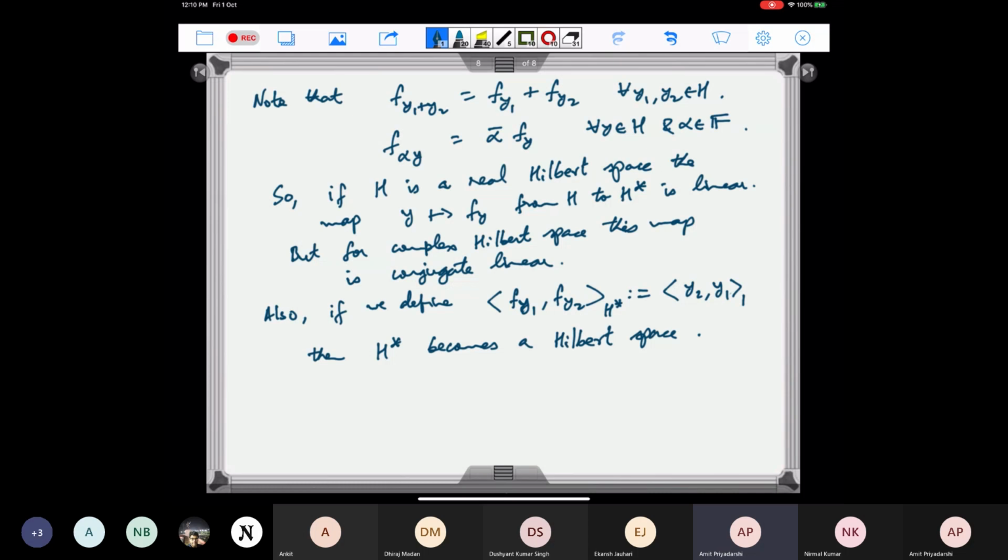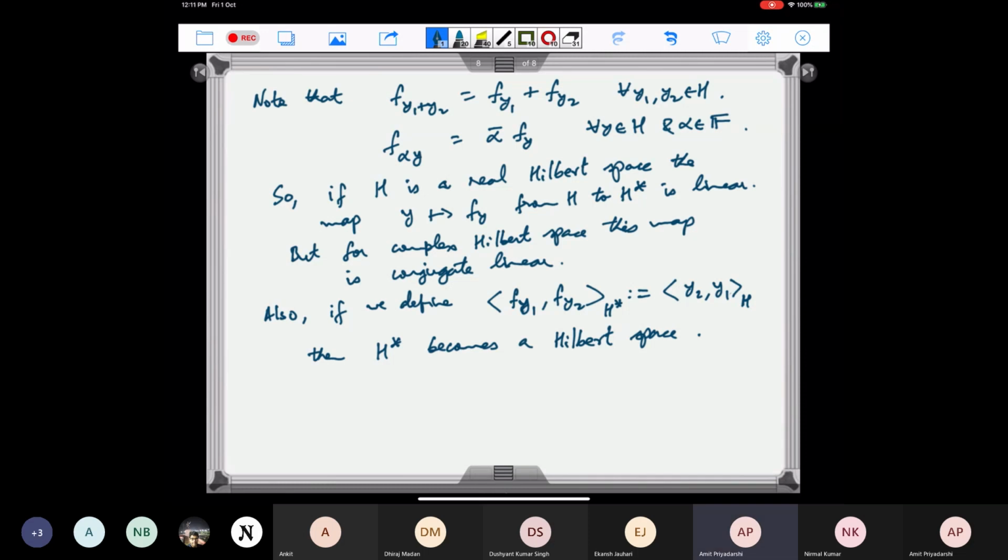And otherwise, we know that for any normed linear space, if we look at its dual, that is a Banach space. But here we can also define an inner product, and this inner product will induce the same norm. So we get that if H is a Hilbert space, then H star is also a Hilbert space, and then we can look at the double dual H double star.